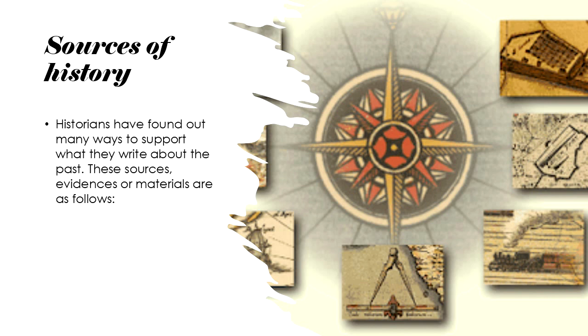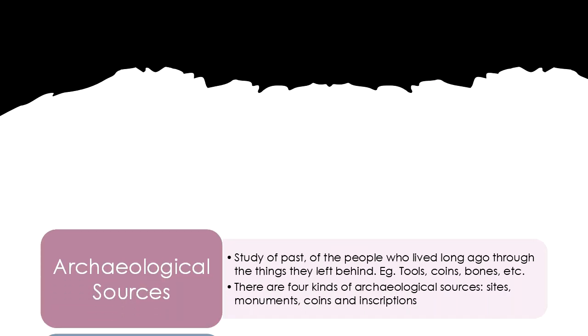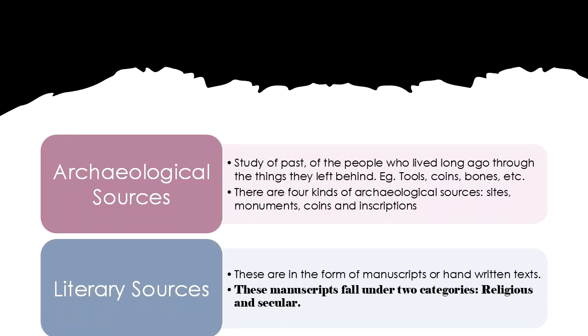Next, sources of history. How do we find about the past? Historians have found out many ways to support what they write about the past. What are these sources, evidences or materials? They are archaeological sources and literary sources.